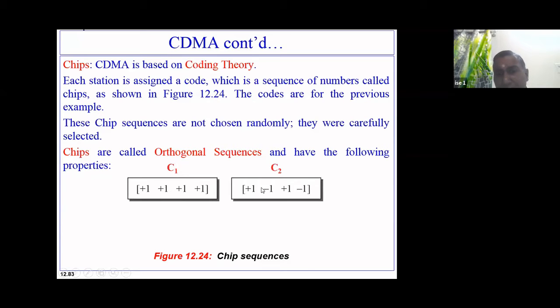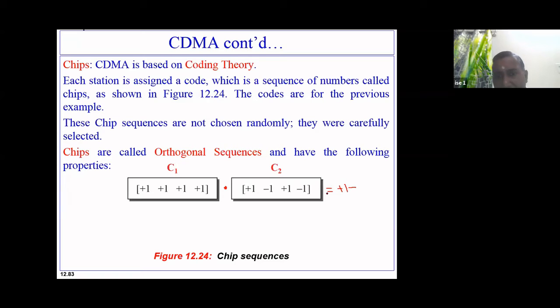So here, if I multiply these two, plus 1 multiplied by this plus 1 equals plus 1.